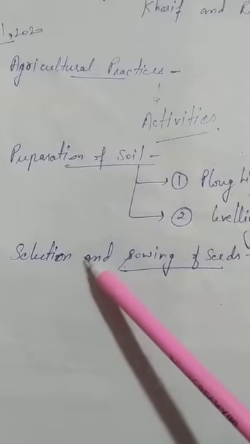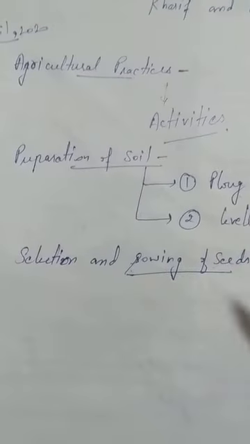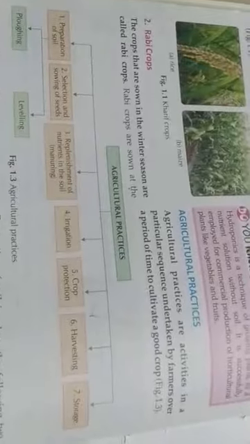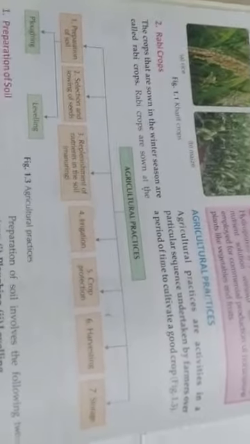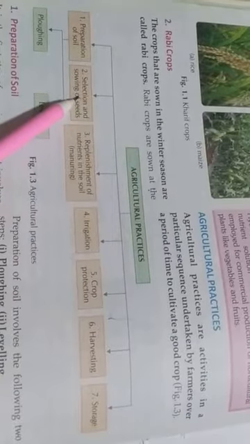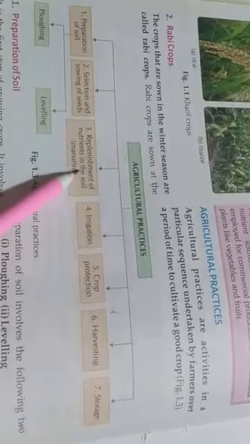Next step we will do selection and sowing of the seed. How we can select and sow the seeds. Now we will start from here. Yesterday we have done different steps. The steps are the preparation of the soil, how we can prepare the soil, plowing and leveling. Second step, I told you, selection and sowing of the seeds. Third step, replacement of the nutrition in the soil.